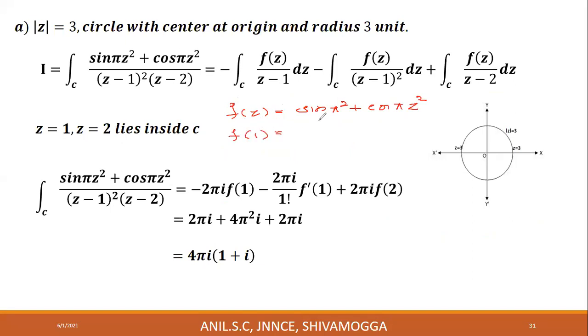You get f of 1 is equal to sin pi plus cos pi. We know that sin pi is equal to 0 and cos pi is equal to minus 1. Substitute. Minus 1 into minus 2 pi I is plus 2 pi I.